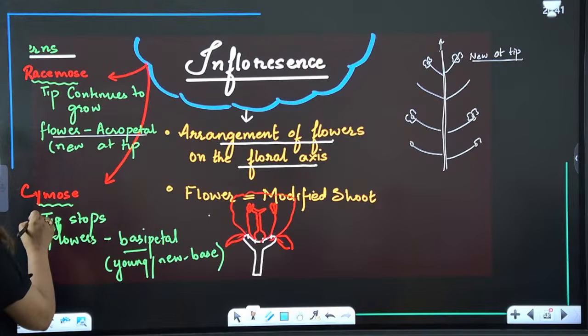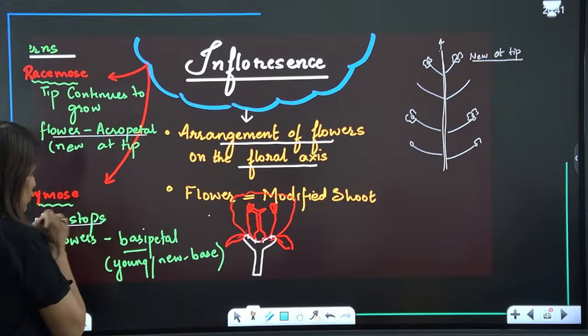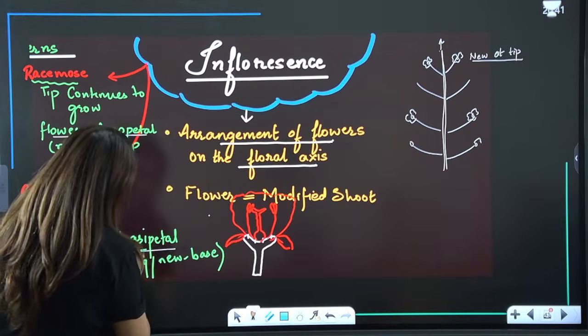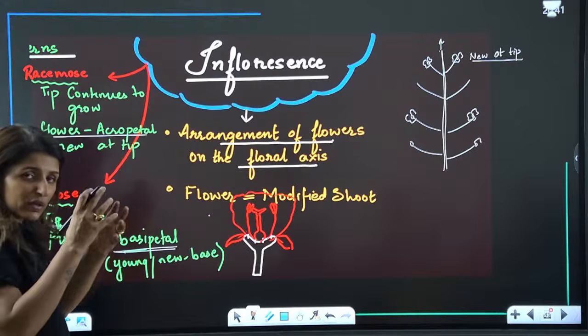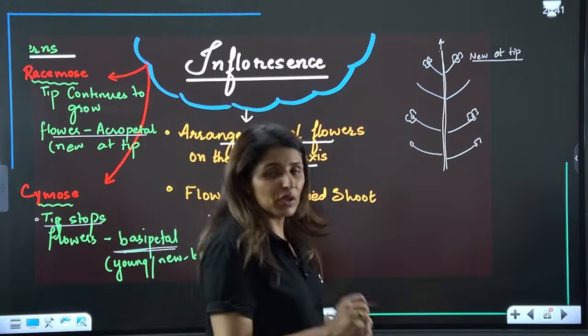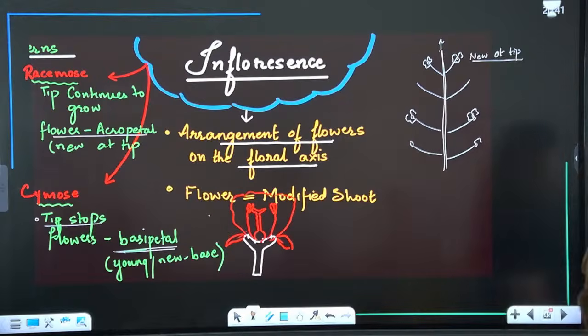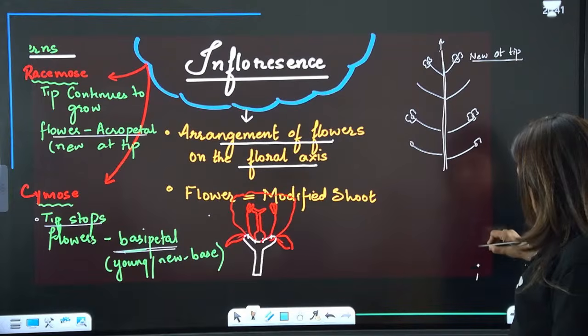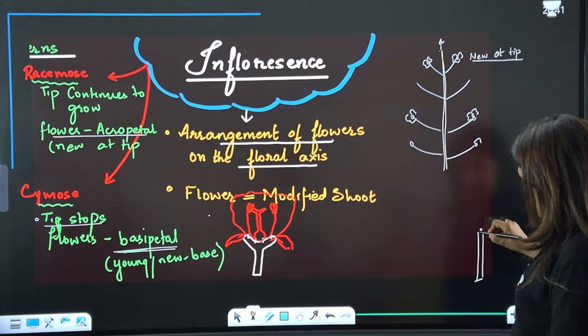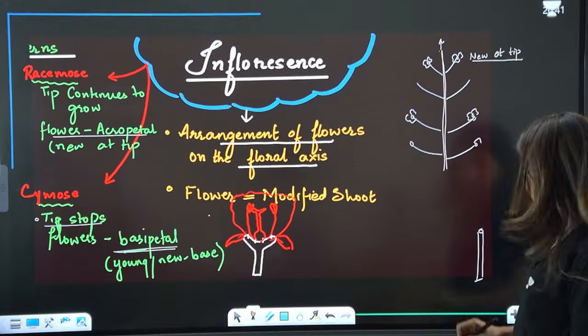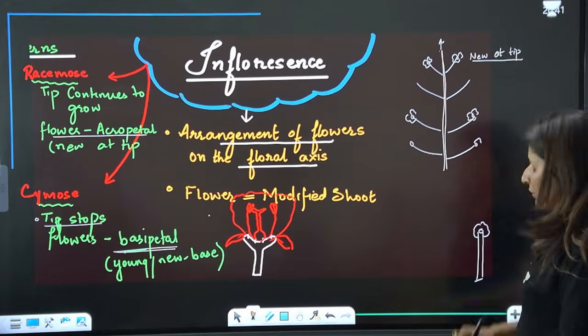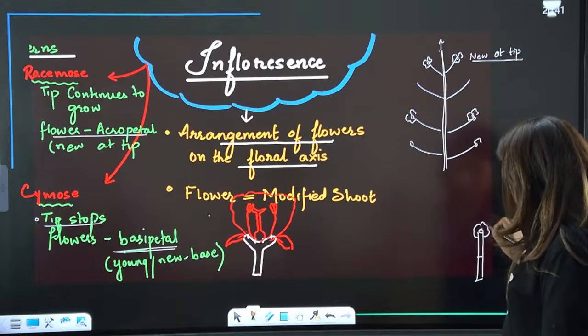While in cymose, guys, what happens? The tip will stop growing and the flowers will be arranged in the basipetal manner. That means the younger ones will arise from the base. Like how? Let's say this was the stem, this tip will stop growing and terminate into a flower.